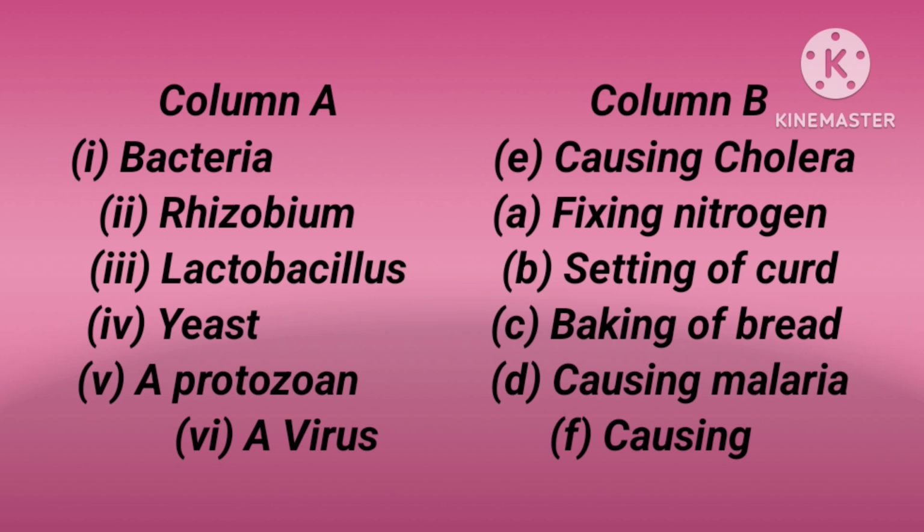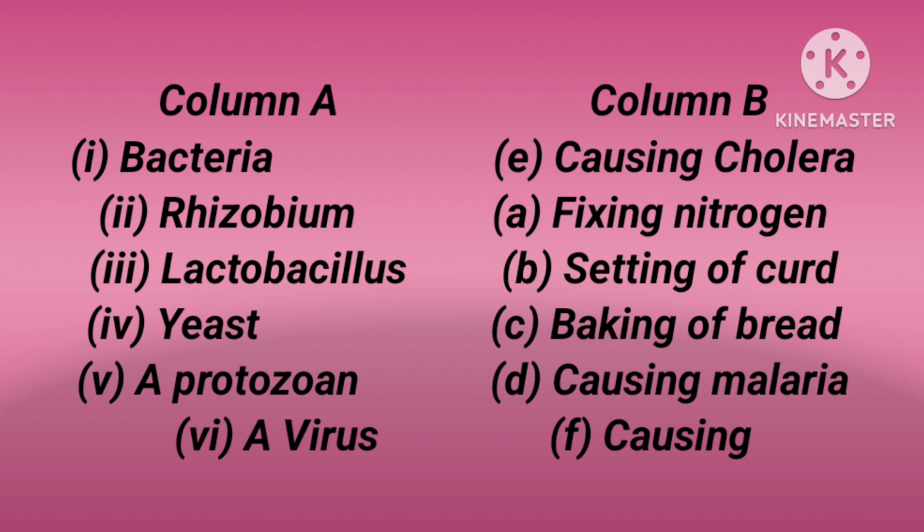Rhizobium is one of the most important microorganisms for fixing nitrogen in the soil. The next one is lactobacillus, which is a very important microorganism to convert milk into curd.